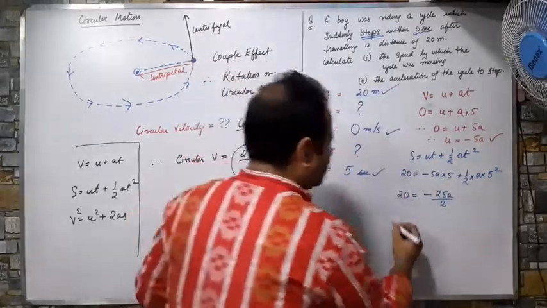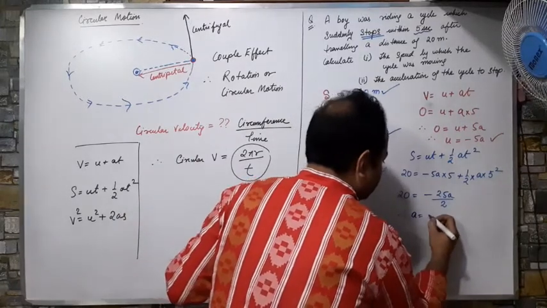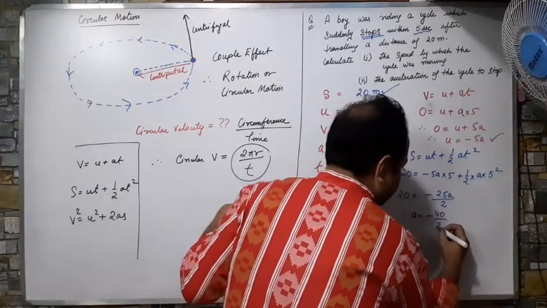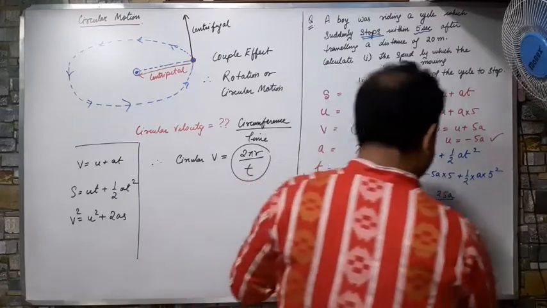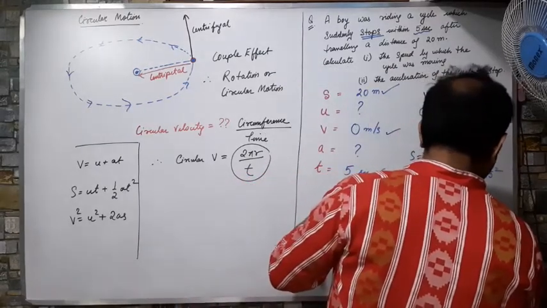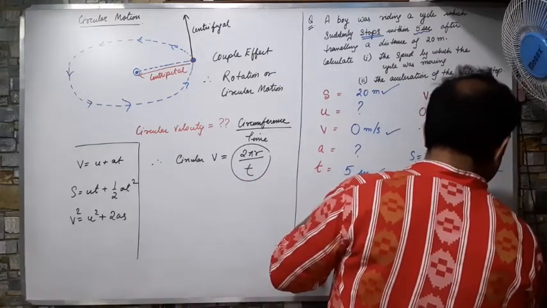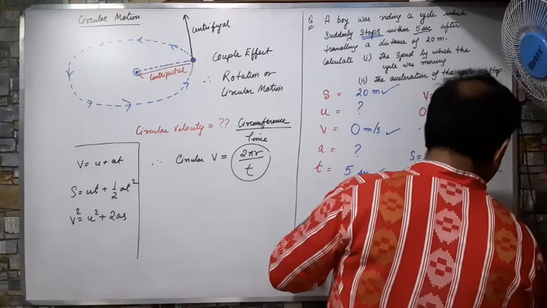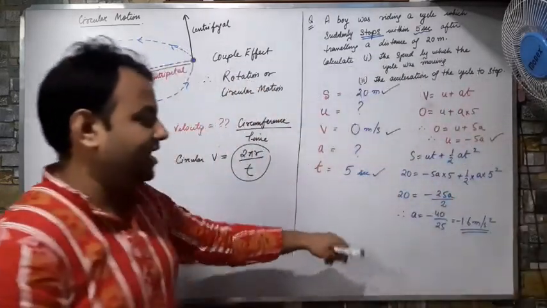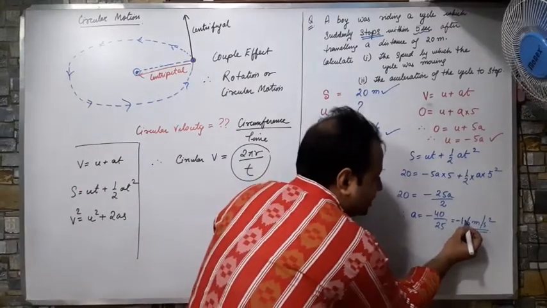Correct. So on solving I am getting a equals minus 40 by 25, that is equals to minus 1.6 meter per second square.